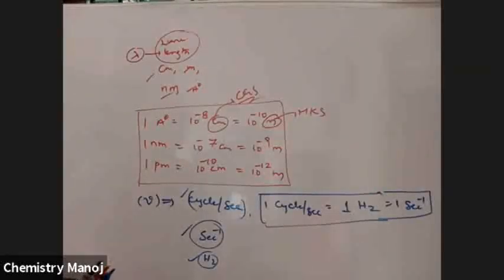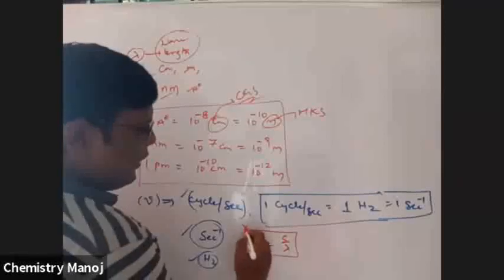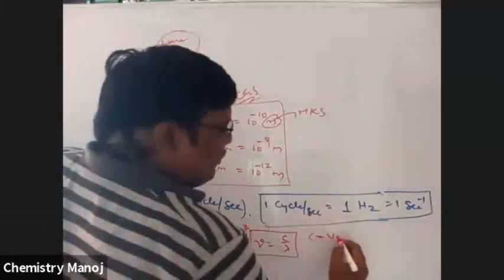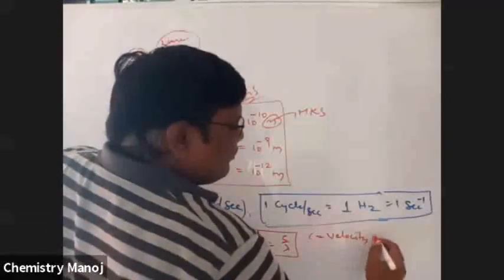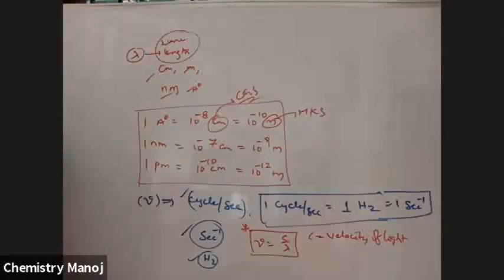Now, frequency nu is equal to C by lambda, very, very important. What is C? C is the velocity of light.